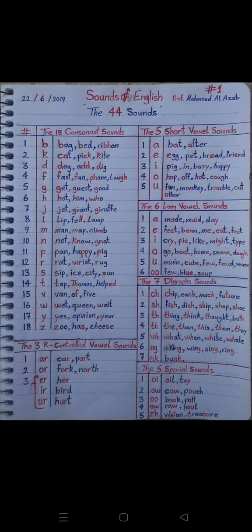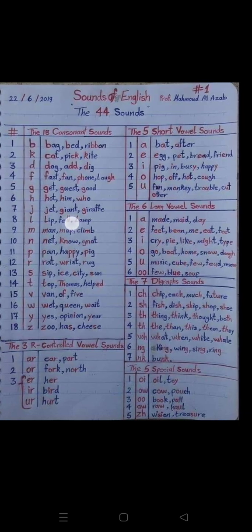The five short vowel sounds are: A for bat, after. E for egg, pet, bread, friend. I for pig, in, busy, happy. Here Y is also the short i sound. O for hop, off, hot, caught. U for fun, monkey, trouble, cut, other.